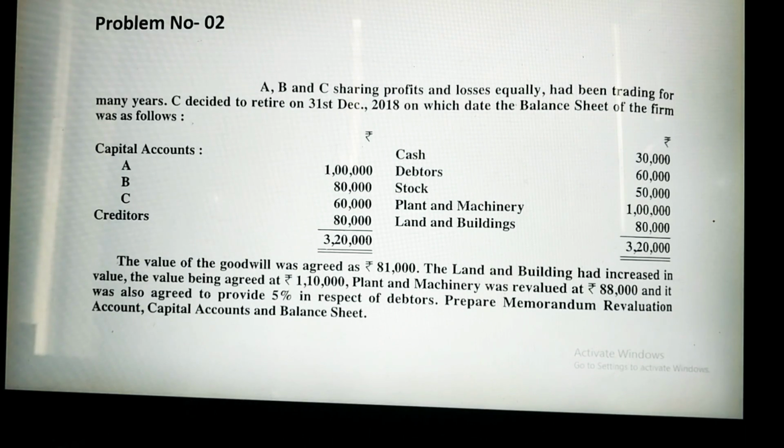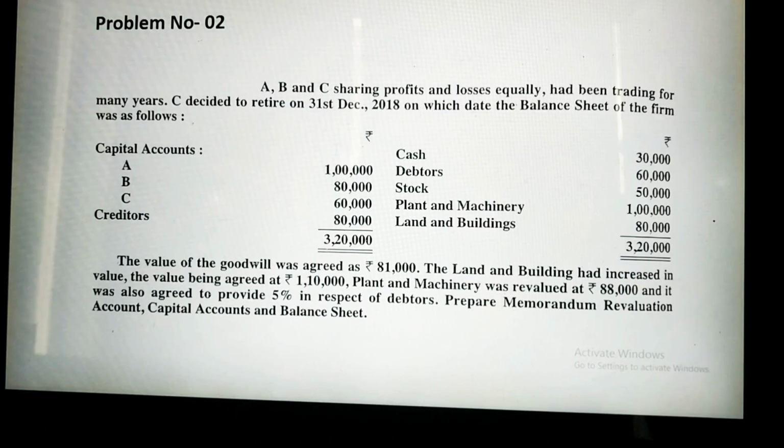Now come to the second case, that is memorandum revaluation account. Under this case we will prepare a memorandum revaluation account. As I told you, we prepare it because the partners don't want to alter the value of assets and liabilities. So what they do, along with the revaluation account, is reverse the entries and prepare a memorandum revaluation account. And second thing, in the balance sheet they do not change any value of the asset. That is the main aim of the memorandum revaluation account.